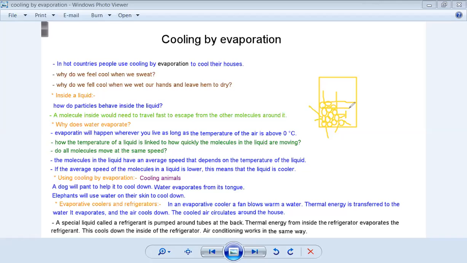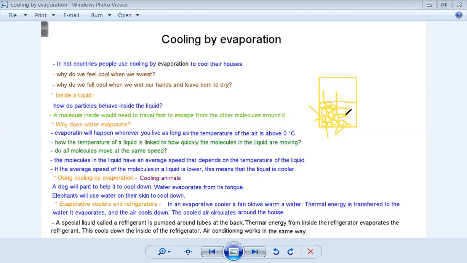The down ones will move at a lower speed because they have crowded molecules. They cannot move faster. And some will move faster. There is a range of speed. So why do we have this range of speed? This is because the molecules are colliding with each other and the energy is transferred in those collisions.